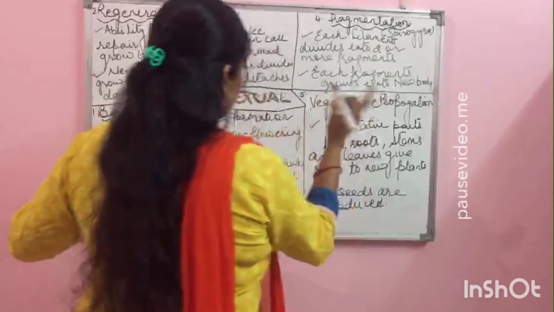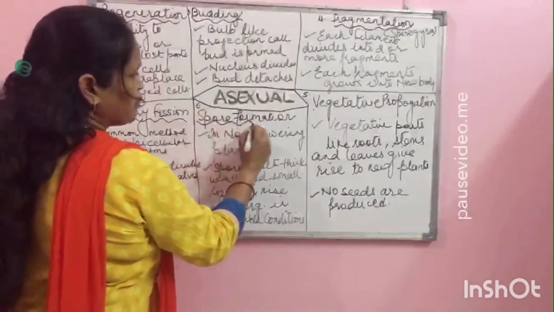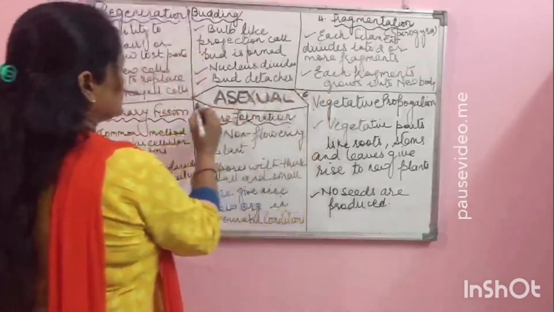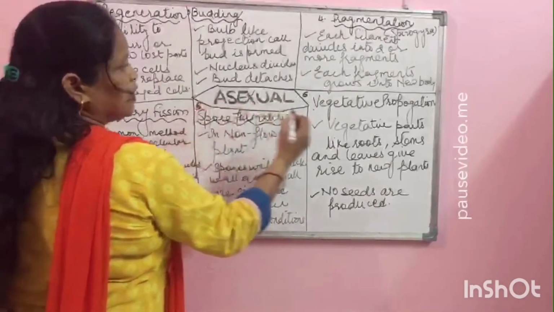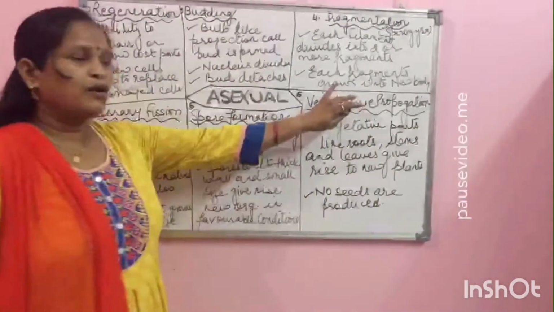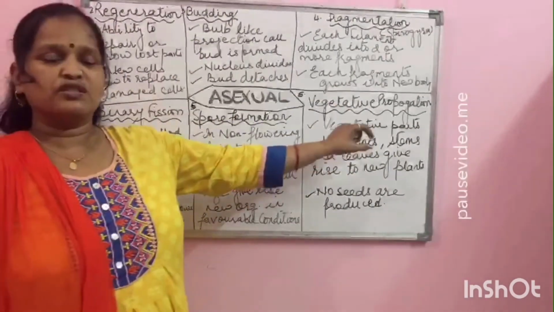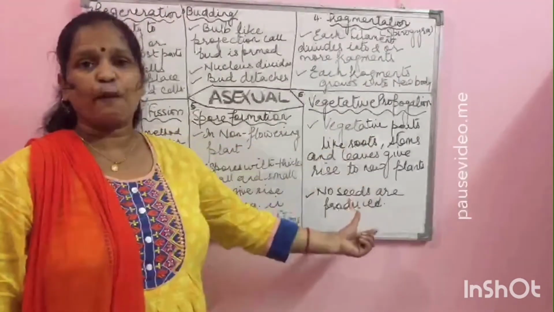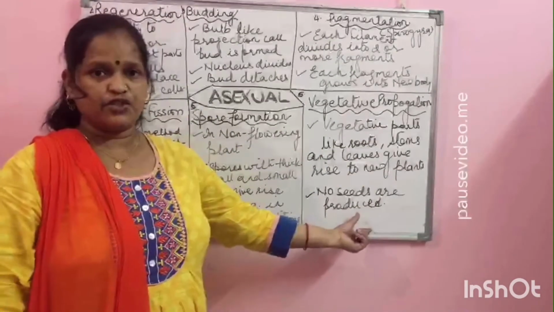Fifth, spore formation. Sixth, vegetative propagation. This vegetative propagation is a little bit vast topic, so we'll discuss this topic in detail in the next part.